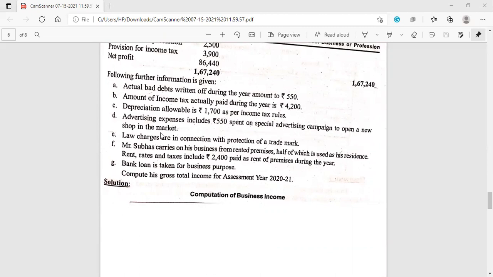Again, they have given a new shop in the market, so slight confusion may be there whether we have to include this item in this profit and loss account or in the account of that shop only. But we have to include it here only in the income from business and profession while calculating.